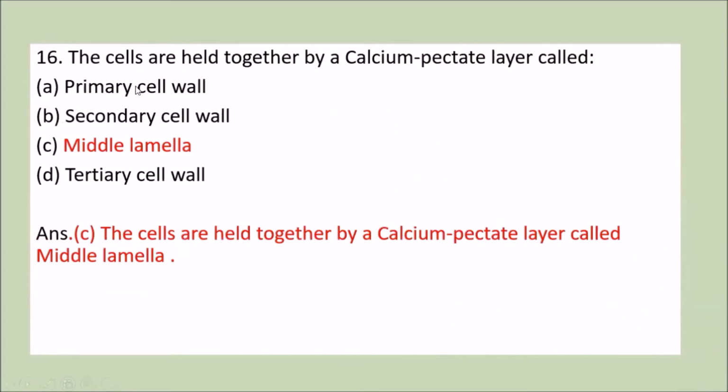Next question is, the cells are held together by calcium pectate layer called: primary cell wall, secondary cell wall, middle lamella, and tertiary cell wall. We know that the cells are held together by calcium pectate layer, which is known as middle lamella.